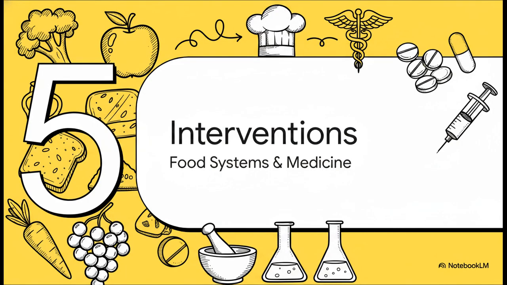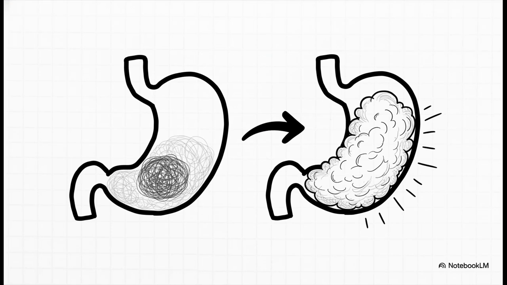Finally, Section 5, Dietary and Pharmacological Interventions, Food Systems and Medicine. Food technologists and dietitians, this one's for you. Dietary innovations like Contin, which is known in the West as agar-agar, offer brilliant structural solutions. It contains a remarkable 81.2% fiber and completely 0 calories. Once ingested, it mechanically expands to 3 times its mass inside the stomach. This naturally induces a mechanical feeling of fullness to combat the heavy caloric density of modern diets. It essentially offers a physical, structural solution to that chemical problem of leptin resistance we discussed earlier.